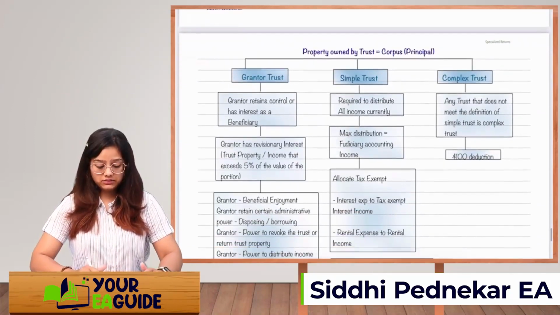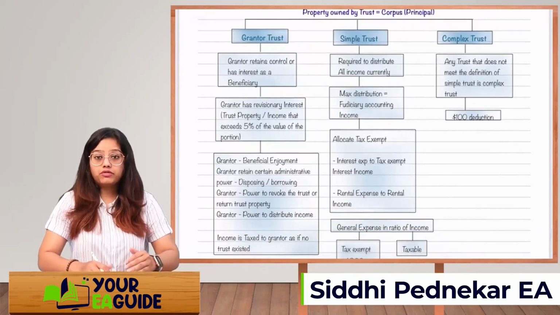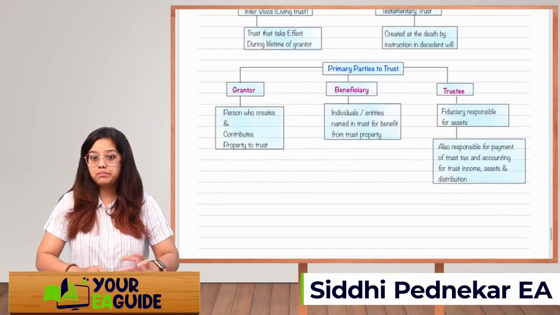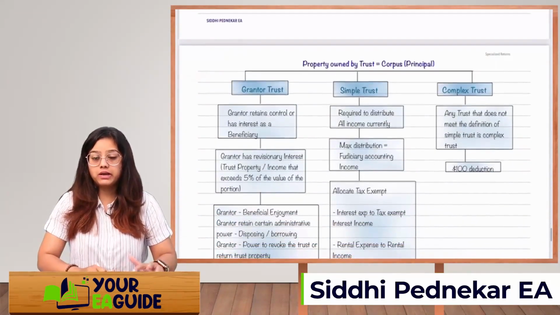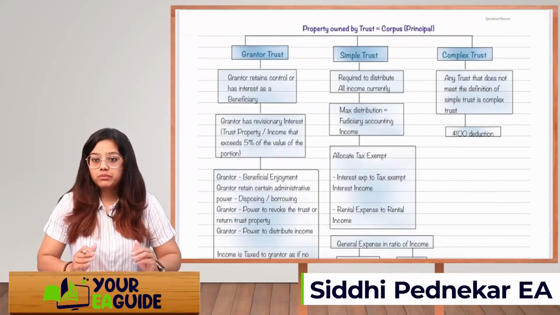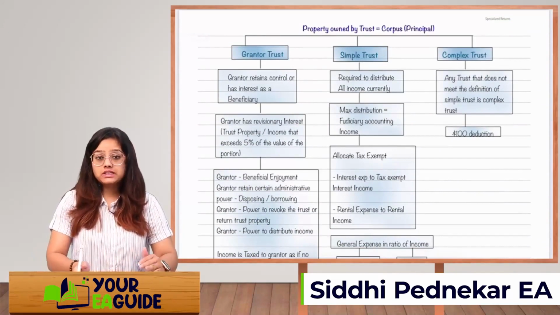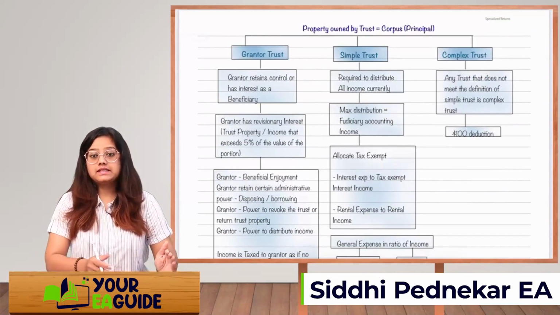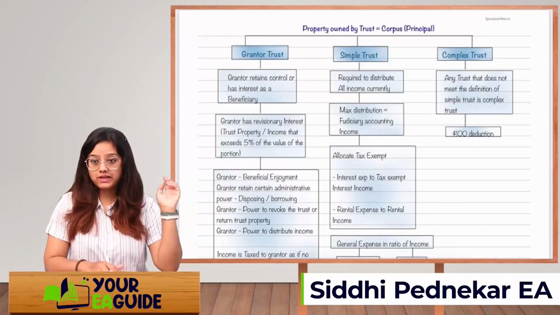Next, let's start with the types of trust. This was the beneficiary, like the parties to the trust. Now let's see what the types of trust are. There are three types of trust: first is grantor trust, second is simple trust, and third is complex trust.